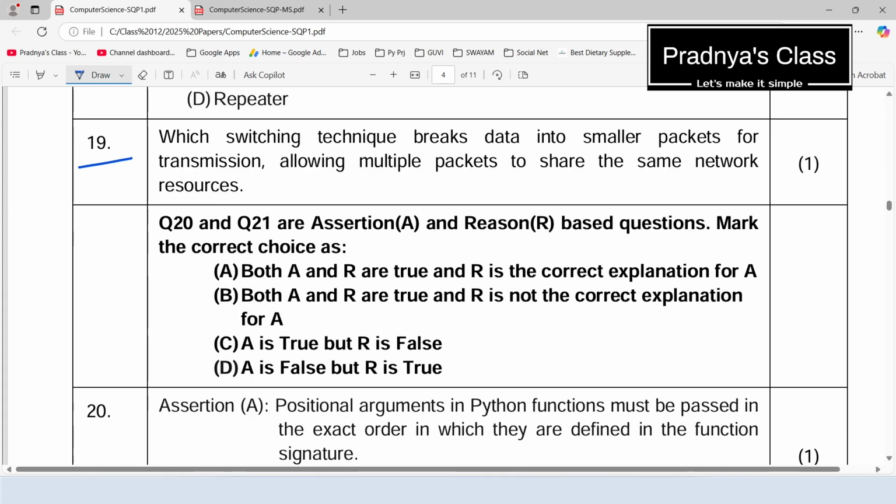We have one more 1 mark question, that is 19th. Which switching technique breaks data into smaller packets for transmission, allowing multiple packets to share the same network resource? Tell me, which are the switching techniques we studied? Circuit switching, message switching and packet switching. So ultimately what will be the answer? It is nothing but packet switching, in which the message is passed in the form of packets over the network.